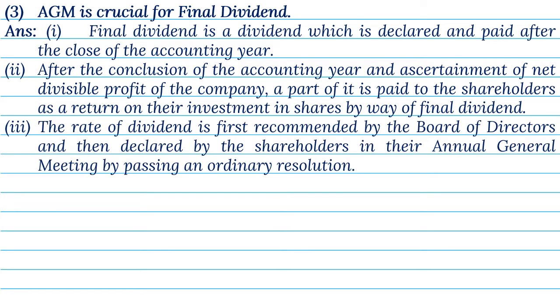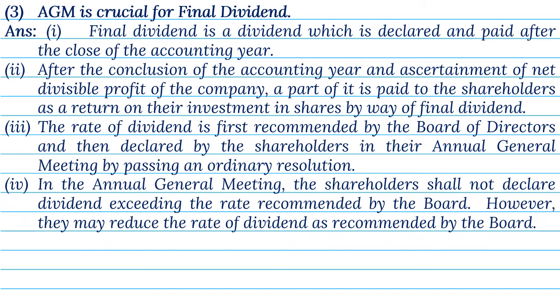3. The rate of dividend is first recommended by the board of directors and then declared by the shareholders in their annual general meeting by passing an ordinary resolution. 4. In the annual general meeting, the shareholders shall not declare dividend exceeding the rate recommended by the board. However, they may reduce the rate of dividend as recommended by the board.